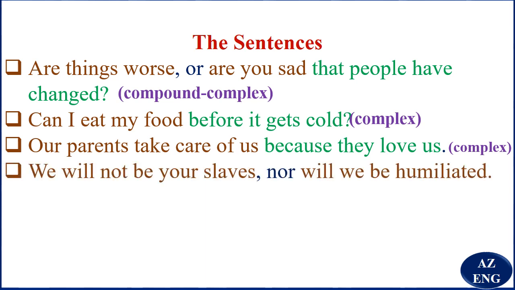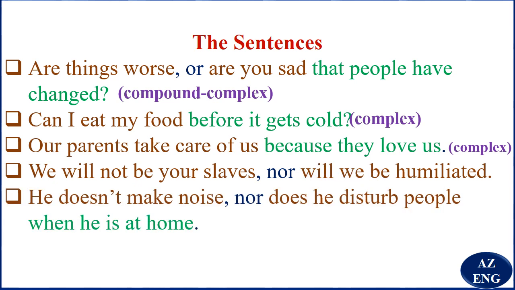We will not be your slaves, nor will we be humiliated. So you remember FANBOYS. So "nor" is a coordinating conjunction. We will not be your slaves is an independent clause. It is because of "nor" that we say "will we be humiliated" instead of "we will be humiliated." I hope you remember that. So you've got an independent clause and another independent clause. You say that this is a compound sentence.